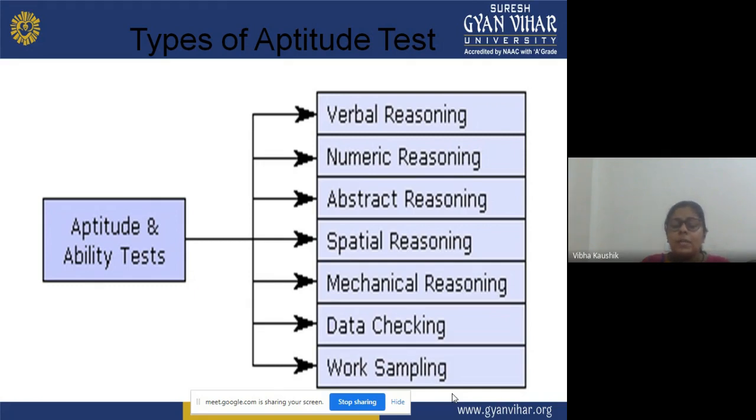Then spatial reasoning, on the basis of space; mechanical reasoning, on the basis of mechanical data checking; and work sampling. These are the different aptitude tests which can be used by the teacher to determine the abilities of the learners for a particular or specialized area.